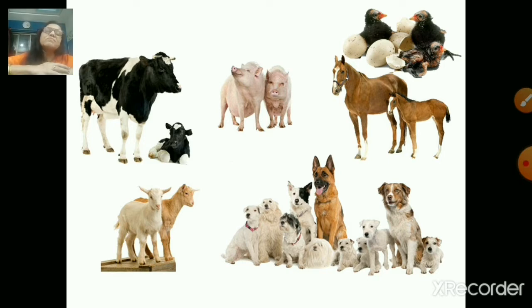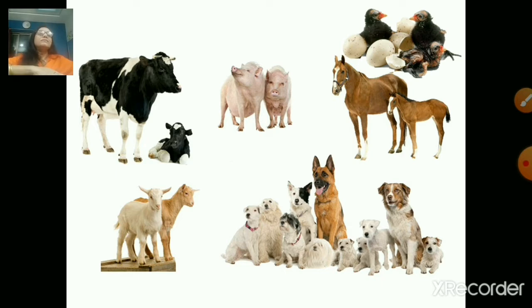reproduction, right? Okay, in this slide you see different animals. They are there with their babies, right? Their young ones are also seen in the picture. Okay, so reproduction means, or to reproduce means to produce the young ones. Okay, and all living things, they grow, as you know. All living things, they grow, they become old, and they die.